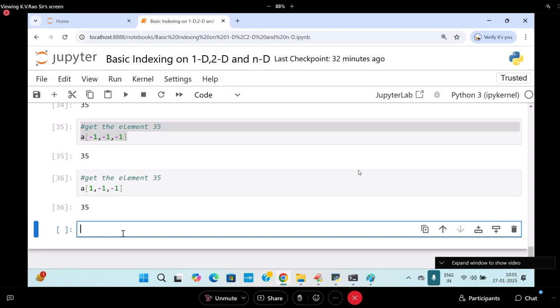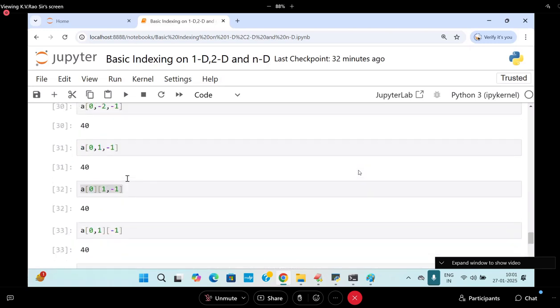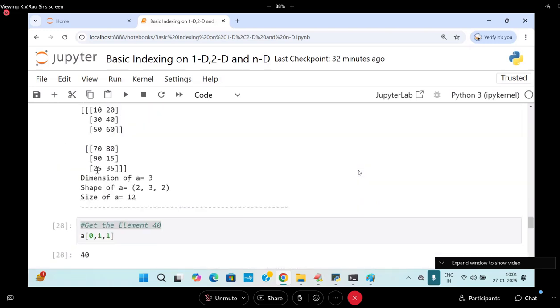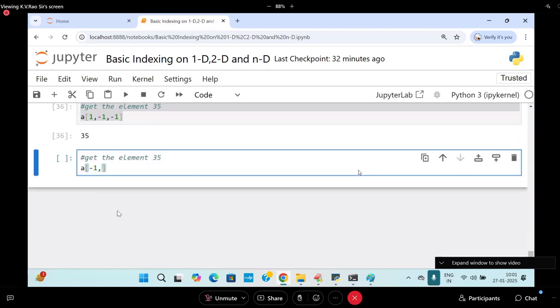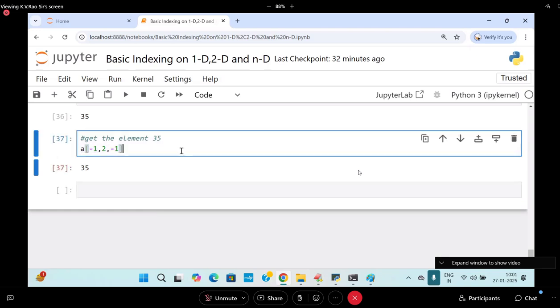Are you following me? Like that you can follow. Last and final I can pause it. Negative index minus 1, minus 1. Next is called what? I will go to 0, 1, 2. 2 comma minus 1, I will write it. 2 comma minus 1 will give you the value called what? 35. So they will ask you what is the meaning of this.